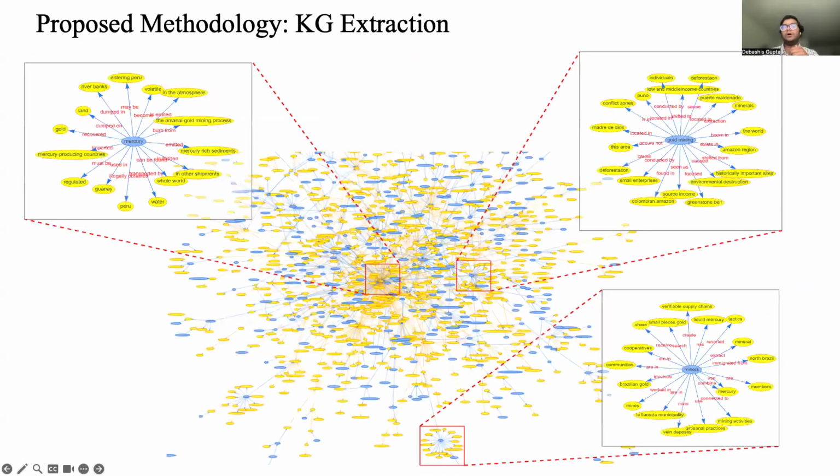And this is an example of knowledge graph extraction and what that looks like on ASGM, our case study that I will describe more in later slides.